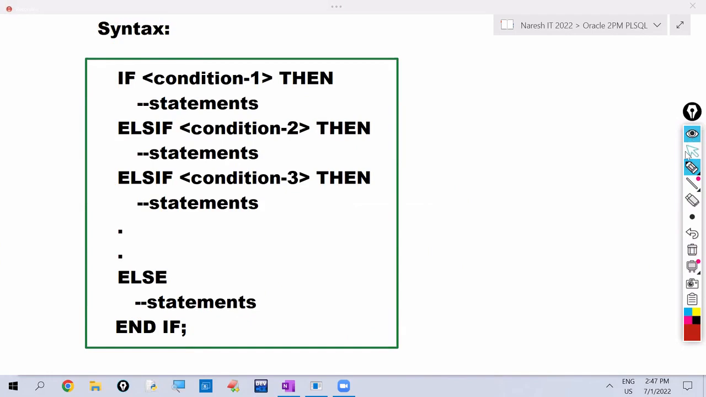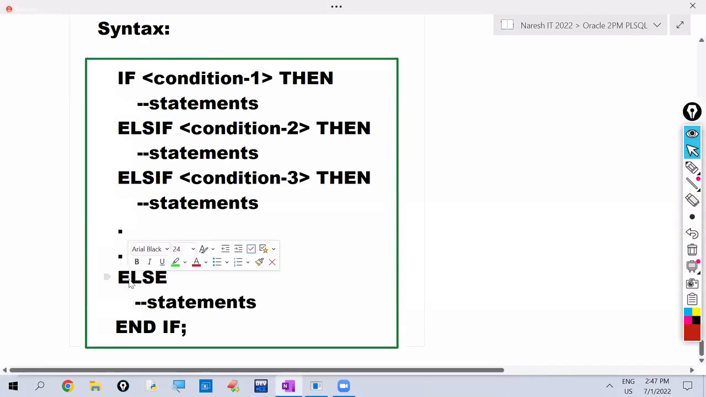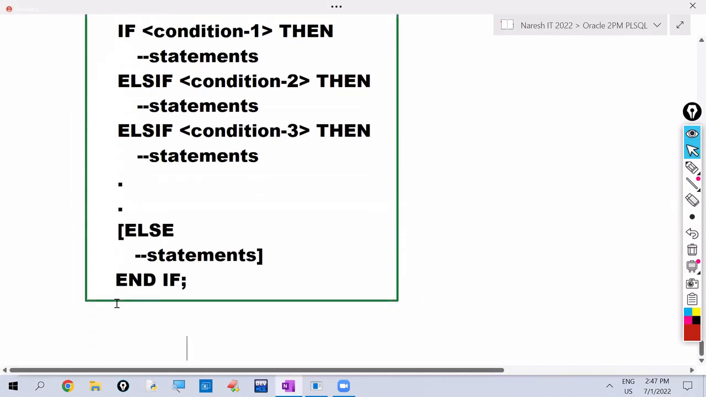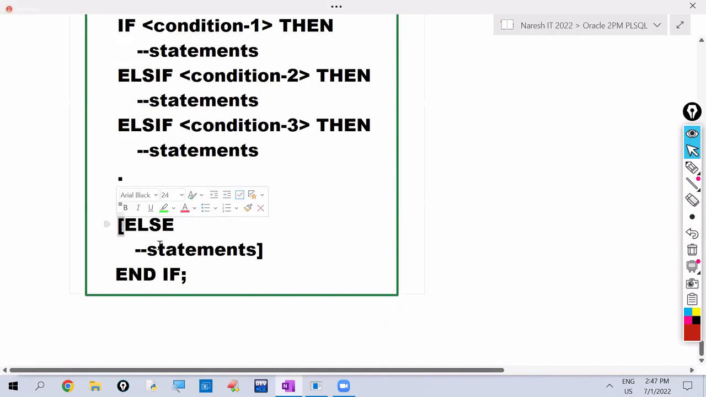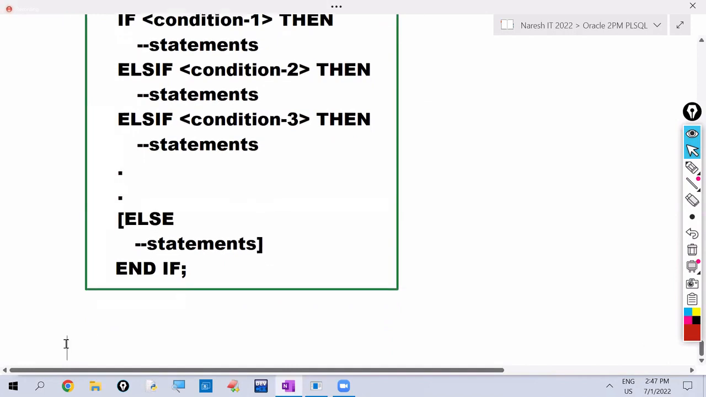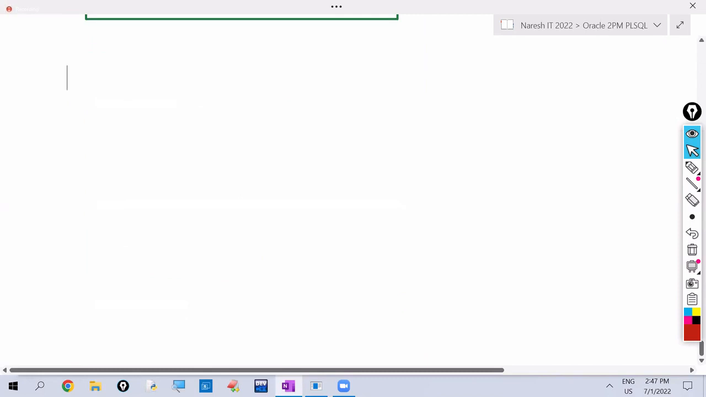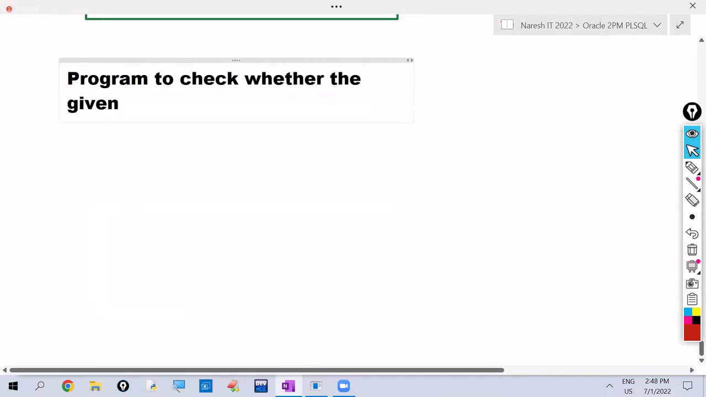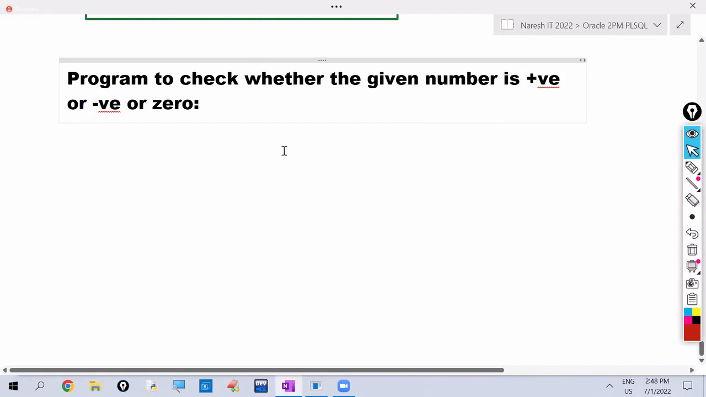Okay. So based on our requirement, we write else. Writing else is optional. To indicate optional, I'm writing square braces. So see one example. This is the program to check whether the given number is positive or negative or 0. This is our requirement. We want to check whether the given number is positive or negative or 0.